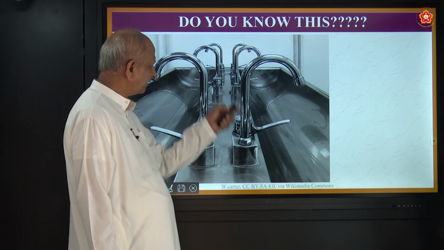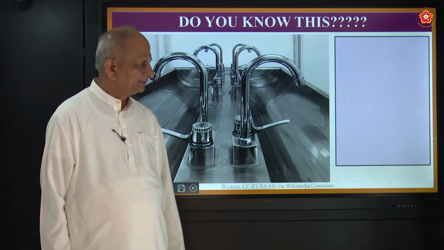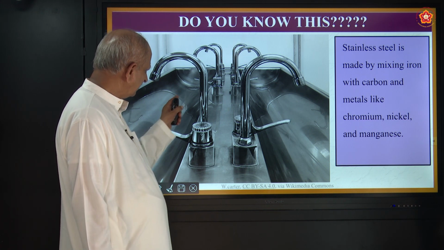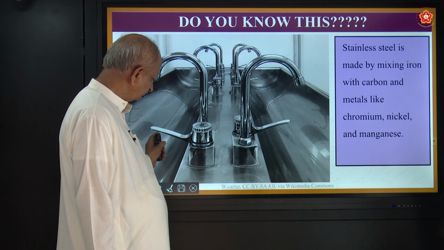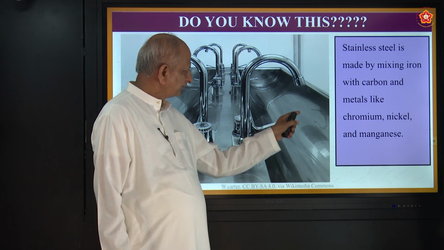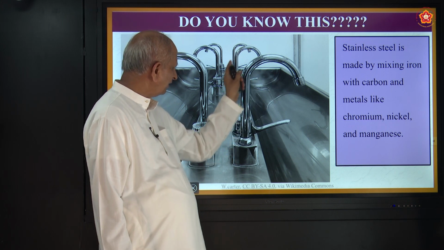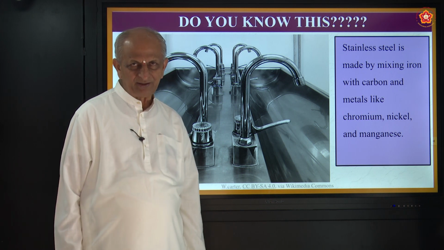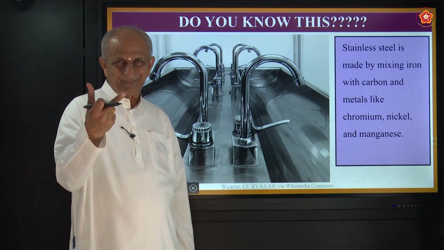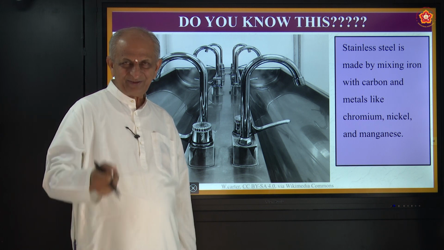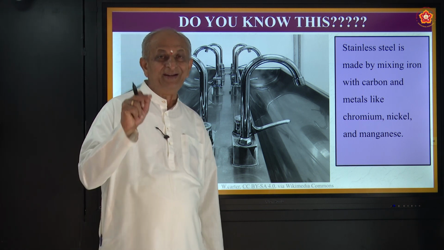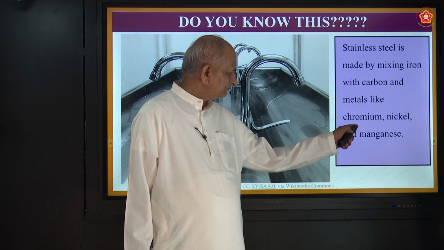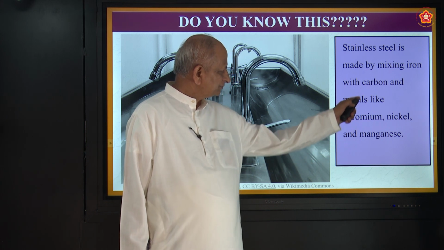This beautiful figure represents stainless steel. So this is, I can say, a sink of water, is it not? These are the steel pipes, what you call. You might have seen stainless steel being used. The tumbler is stainless, the plate is stainless, the vessels you serve in are stainless. Stainless steel, how is it made? It is made by a combination of iron with carbon.